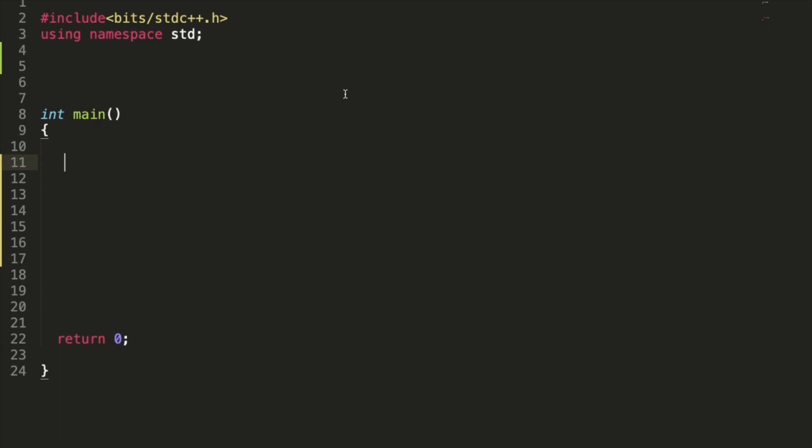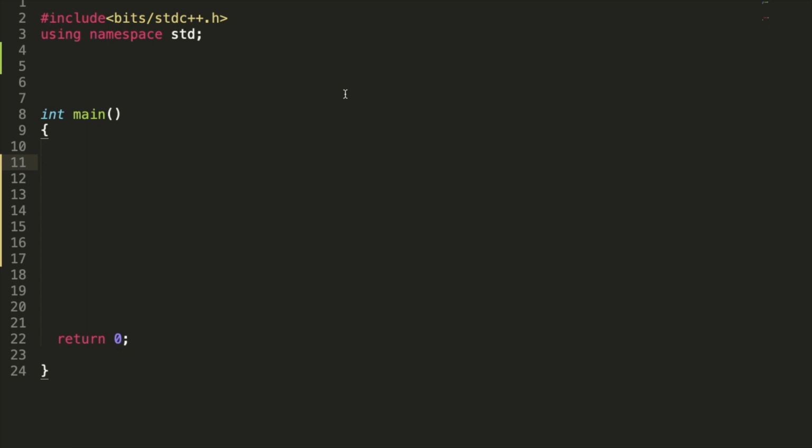Hello everyone. So today I thought of sharing an interview question which was asked to me in one of the companies during the placement. The question is very simple. We have to sort an array of n elements in O of n time. If we take all the sorting algorithms, no algorithm can sort an array in O of n time.